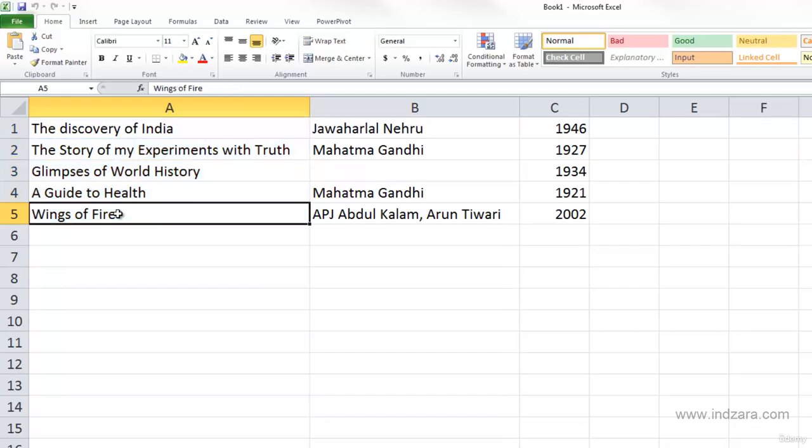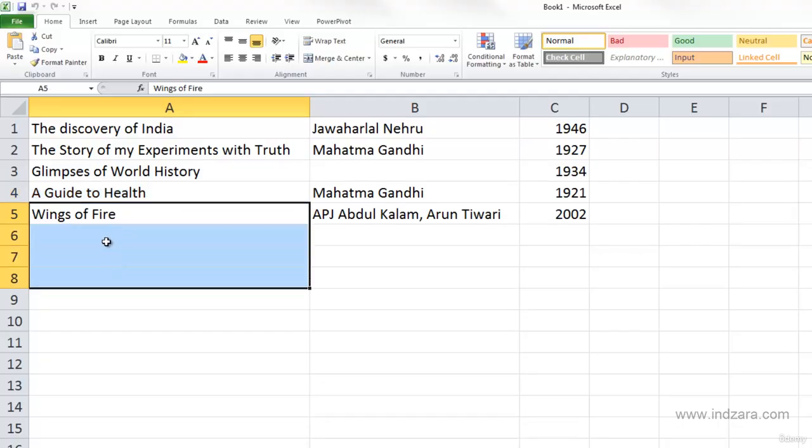So I'm going to click on A5 and then keep dragging my mouse in the upward direction until I reach A1. And as you can see here, as I'm doing this, I'm extending my selection, and when I come in the opposite direction, I will be able to deselect and reduce my selection. And as I reach A5, if I keep going in the downward direction, I'm going to select more cells in the downward direction.